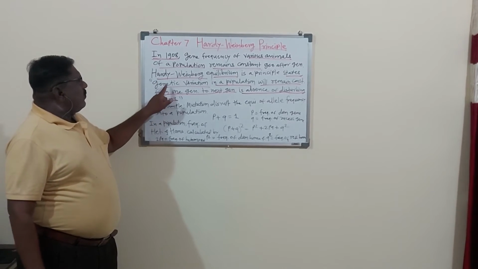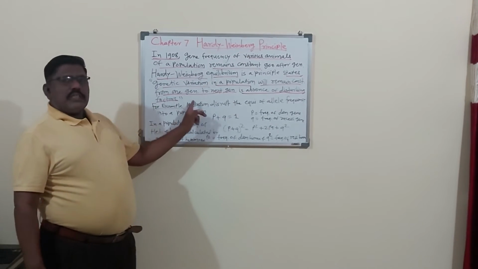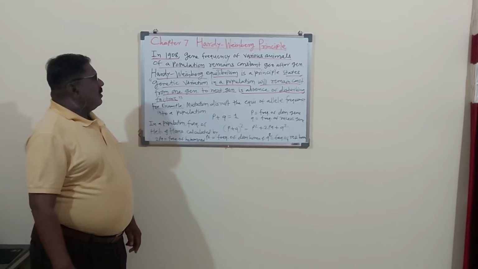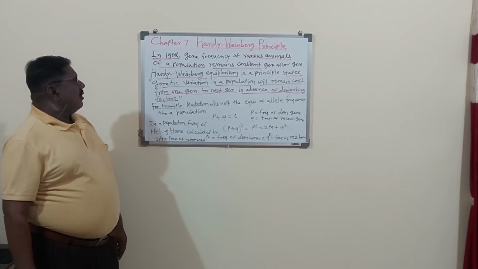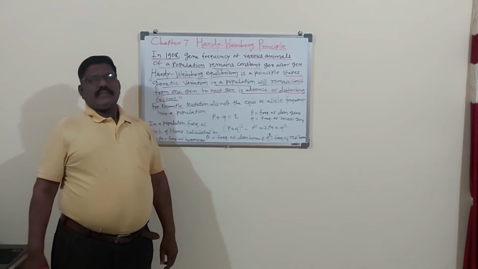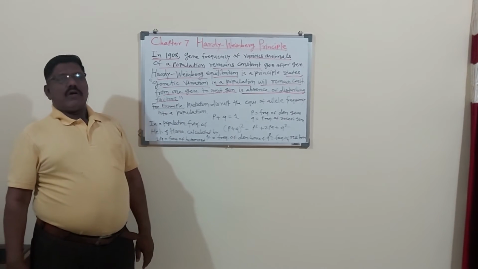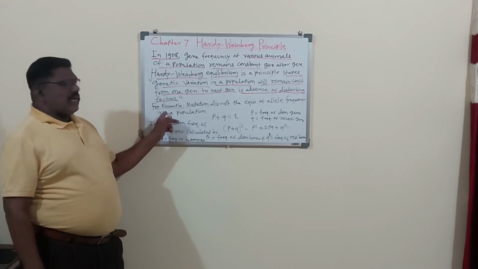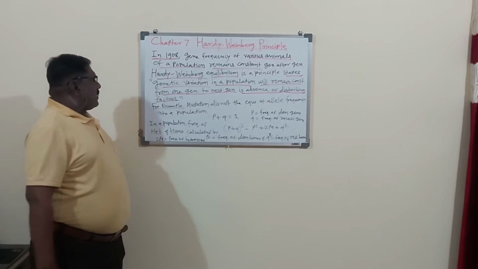So genetic variation in a population will remain constant from one generation to the next in the absence of disturbing factors. So that is the Hardy-Weinberg's principle, given in 1908.